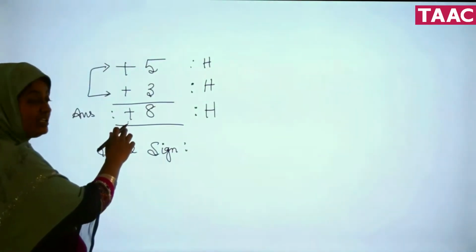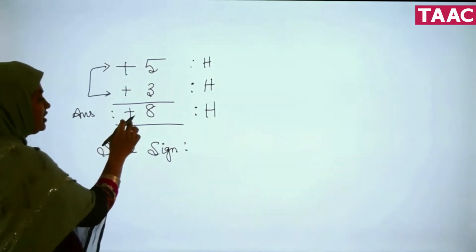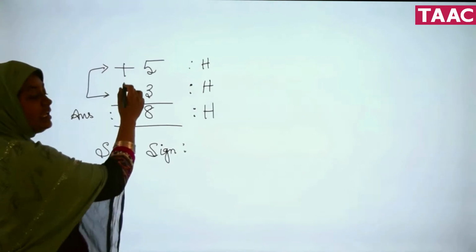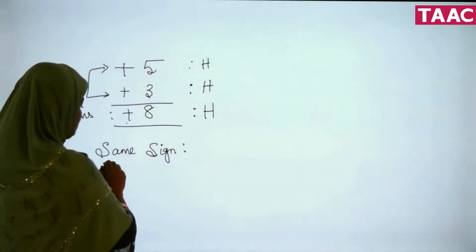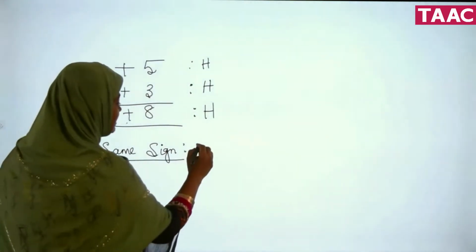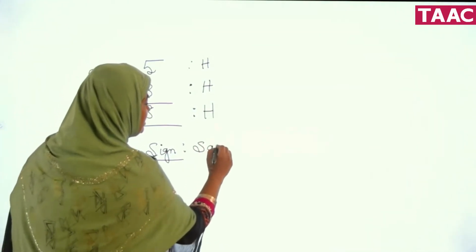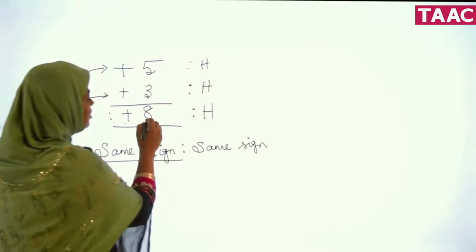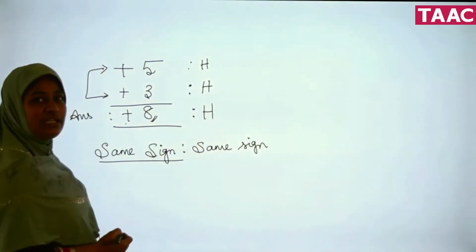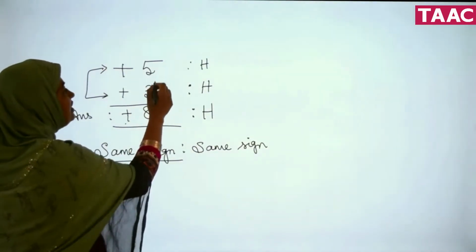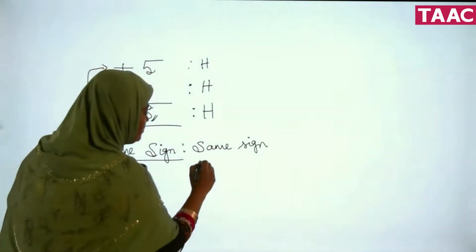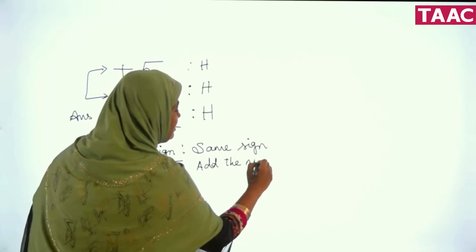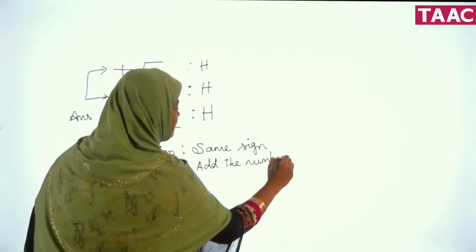In the answer, it is a positive sign, and this positive sign is there in the question also. So if you have the same sign, then you put the same sign for the answer. And what about the number? We added the numbers. So you add the numbers. Understood? So this is our concept actually.